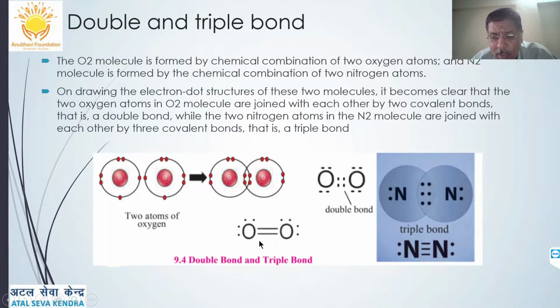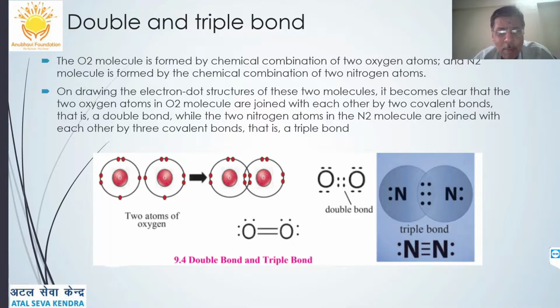We will write this as O=O, that is, an oxygen-oxygen double covalent bond is formed. But in the case of nitrogen, with electronic configuration 2,5, it requires 3 electrons to complete its octet. It will share 3 electrons with another nitrogen atom, forming 3 pairs of shared electrons, and therefore N≡N is formed, that is, nitrogen has a triple covalent bond.